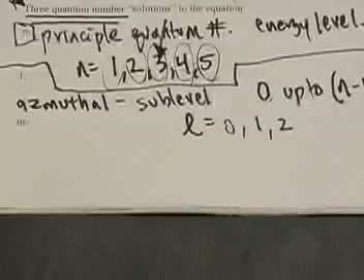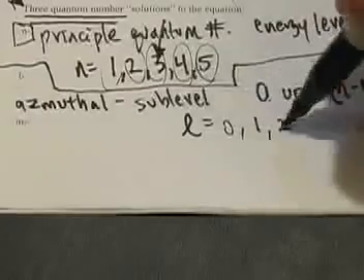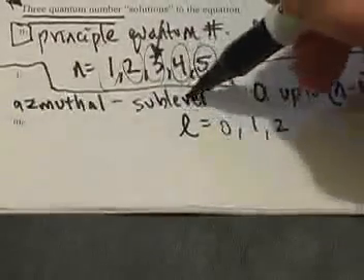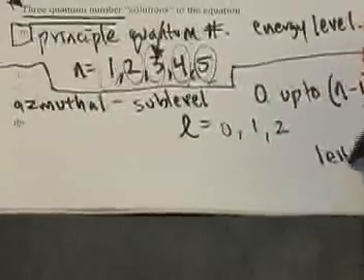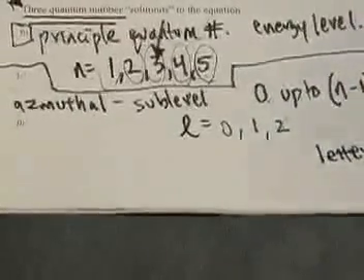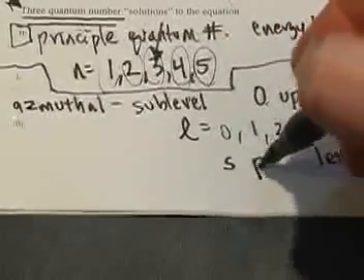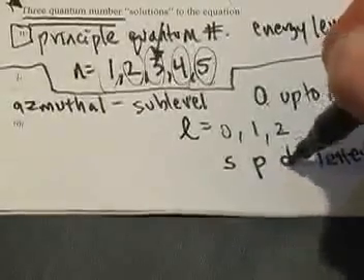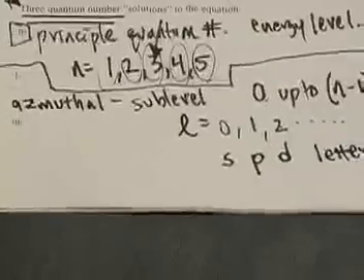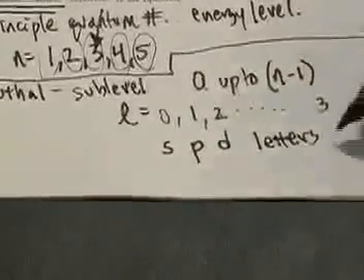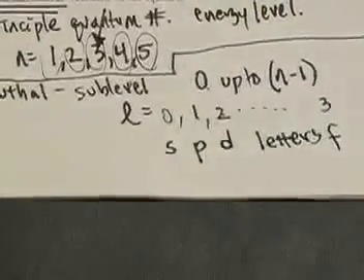Now, to be more confusing, as chemists like to be, these numbers 0, 1, and 2, also called the sublevel or azimuthal quantum numbers, are sometimes also illustrated using letters. 0 is analogous to the letter S, 1 is analogous to the letter P, 2 is analogous to the letter D. And if we happen to have an L equal to 3, which is very possible, it is symbolized by the letter F. S, P, D, and F are 4 wonderful letters for you to know.